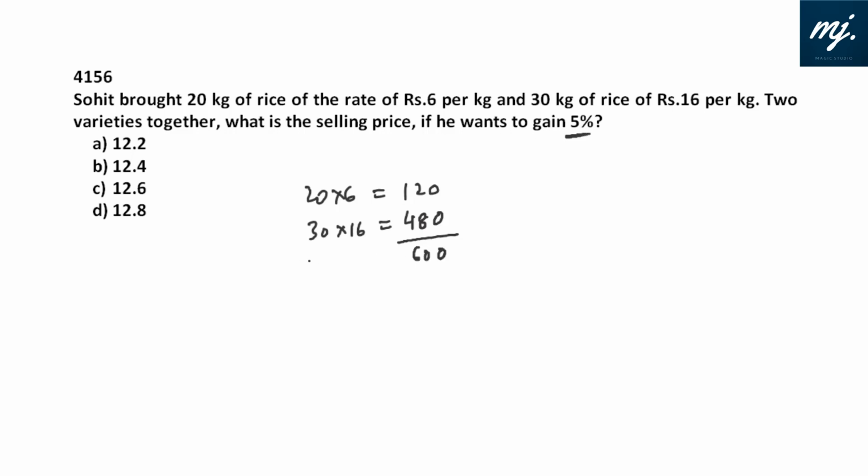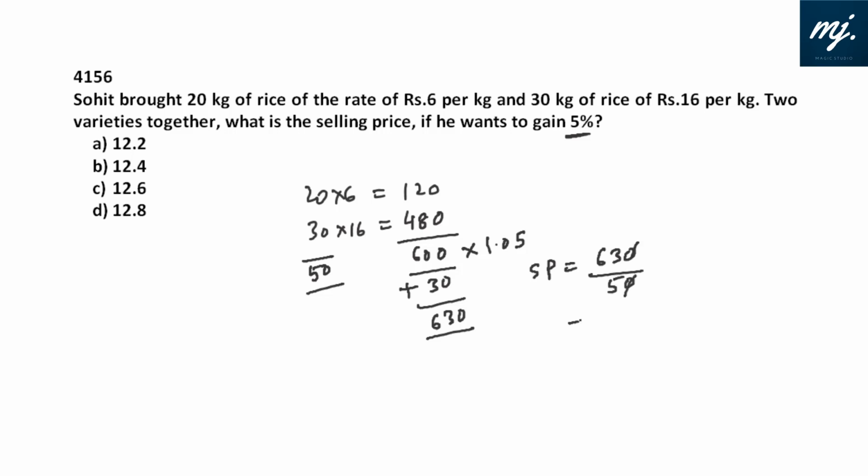The total cost for 50 kgs is 600. Add 5% profit to it, that means multiply by 1.05, or you can add 30 straight away, that would be 630. Then the selling price per kg would be 630 by 50, and that would be 12.6. Yes, that we have in option C.